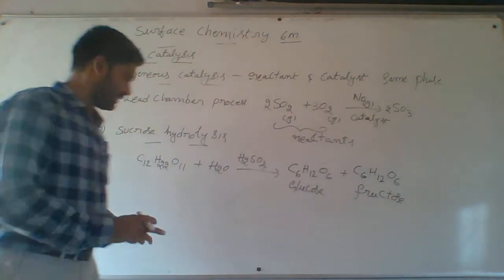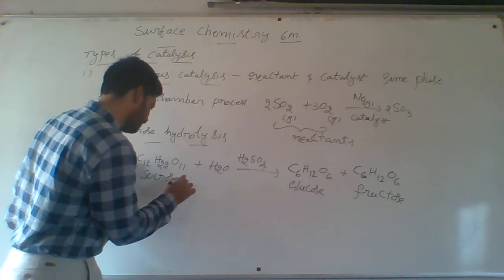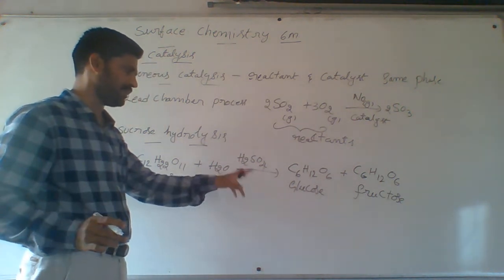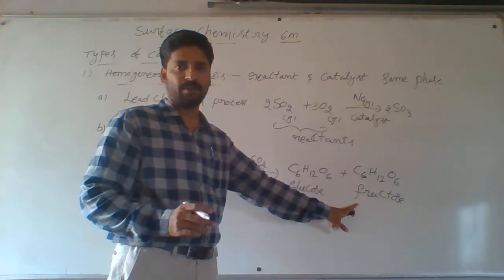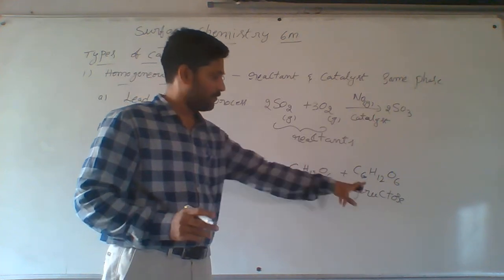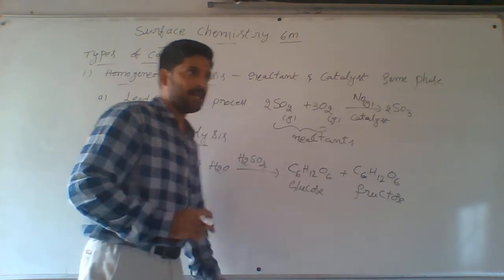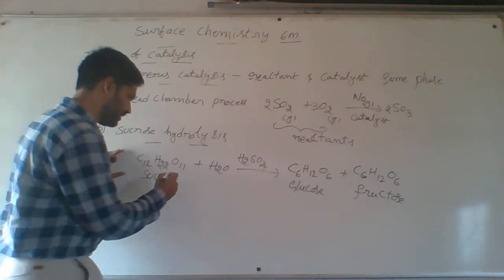Now see here, this is sucrose or sugarcane juice. Sucrose on hydrolysis in acidic medium forms glucose and fructose. Both have the same molecular formula but different structures. Glucose has an aldehyde group, fructose has a ketonic group. Sucrose hydrolysis is an example of homogeneous catalysis.